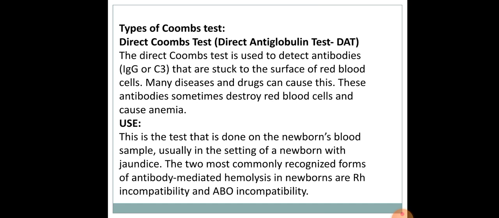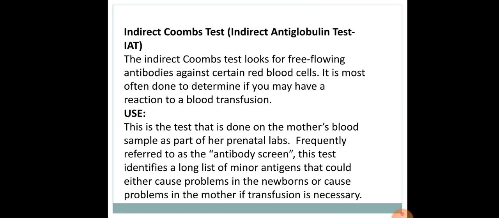There are two types of Coombs test, direct and indirect. Direct Coombs test, that is direct antiglobulin test. The direct Coombs test is used to detect antibodies, IgG or C3, that are stuck to the surface of red blood cells. Many diseases and drugs can cause this. These antibodies sometimes destroy red blood cells and cause anemia. This is the test that is done on the newborn's blood sample, usually in the setting of a newborn with jaundice. The two most commonly recognized forms of antibody-mediated hemolysis in newborns are Rh incompatibility and ABO incompatibility.